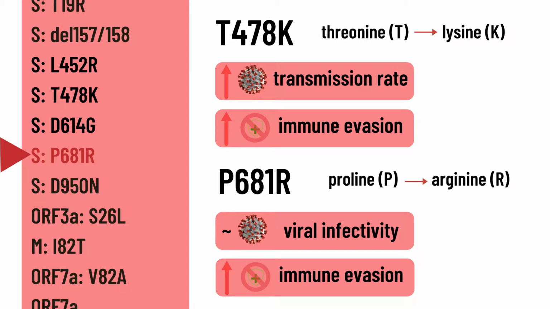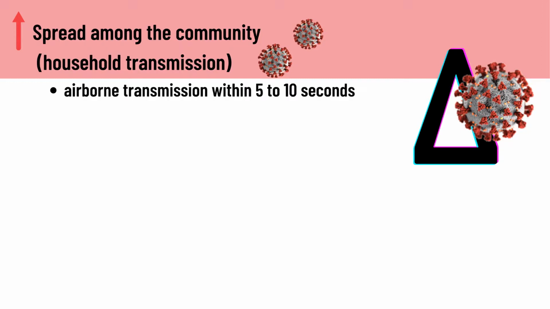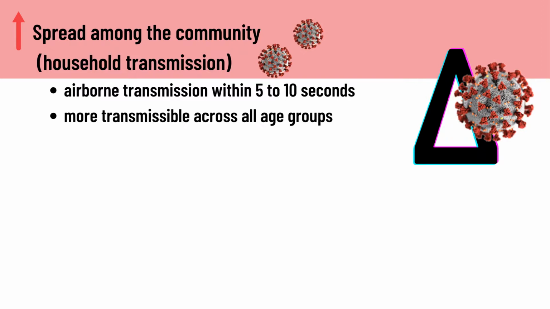In general, the mutated characteristics of the Delta variant include more easily spread among the community, including household transmissions, much more than the Alpha variant, which led to its reclassification. Some suggest that the rate of airborne transmission is heightened with infection occurring within 5 to 10 seconds, without physical contact, compared to the 15 minutes for other variants. Delta variant is also more transmissible across all age groups, and is considered the most transmissible variant so far.